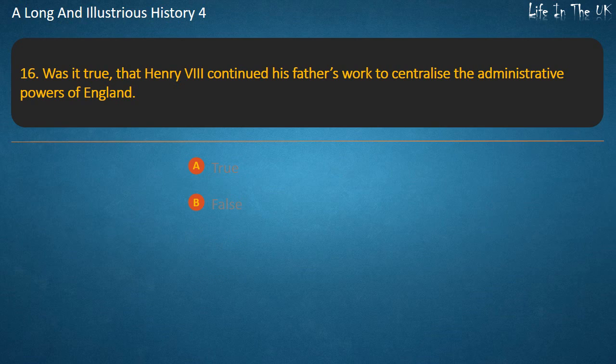Question 16. Was it true that Henry VIII continued his father's work to centralize the administrative powers of England? True. False. Answer. True.